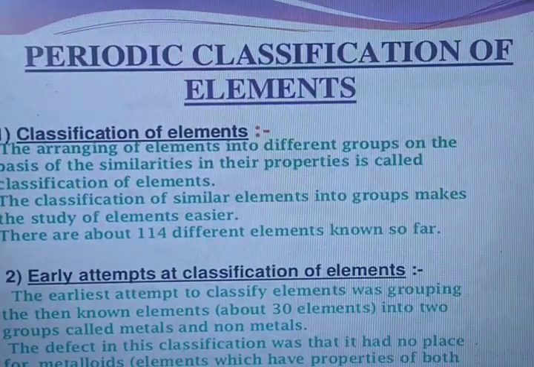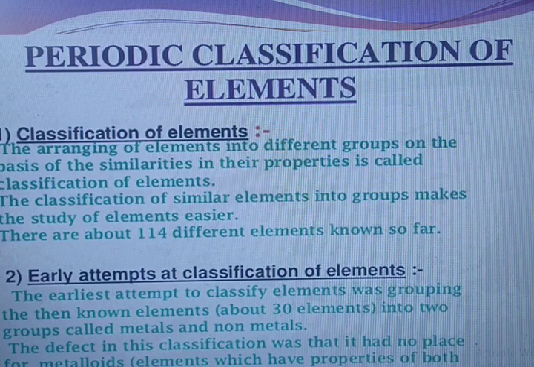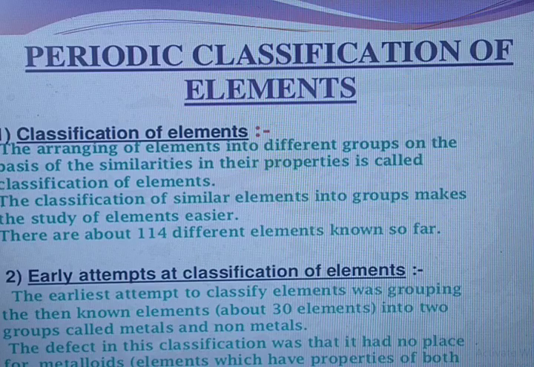Early attempts at classification of elements was grouping the known elements, about 30 elements, into the two groups called metals and non-metals, and the defect in this classification was that it had no place for metalloids, elements which have properties of both metals and non-metals, which were discovered later.